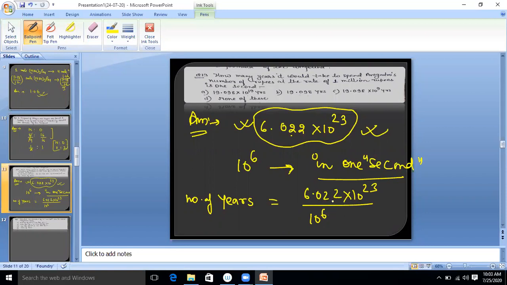So what will you do finally? Multiply by 60, again 60, now 24, multiply by 365. After solving, you will get the answer. Clear? Means you have that amount and you are spending 10 to the power 6 in 1 second. So number of seconds equals 6.022 into 10 to the power 23 divided by 10 to the power 6. But they are asking years, so convert seconds into years. Clear? Total, we directly solve it.